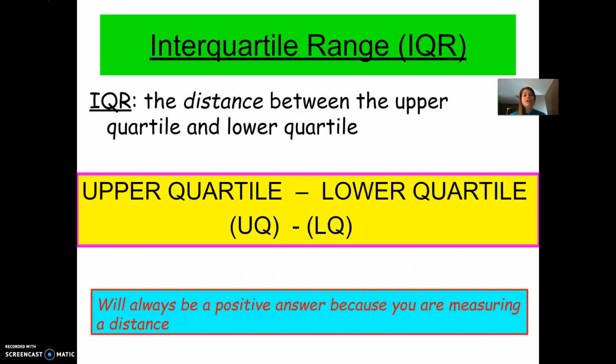You're going to hear an interquartile range, or IQR. This is the distance between the upper quartile and the lower quartile. If you go back to your picture, it's the ends of the boxes, not the whiskers, but the ends of the boxes. Since this is a distance, remember your answer cannot be negative. You will always do upper quartile minus lower quartile to find that range.